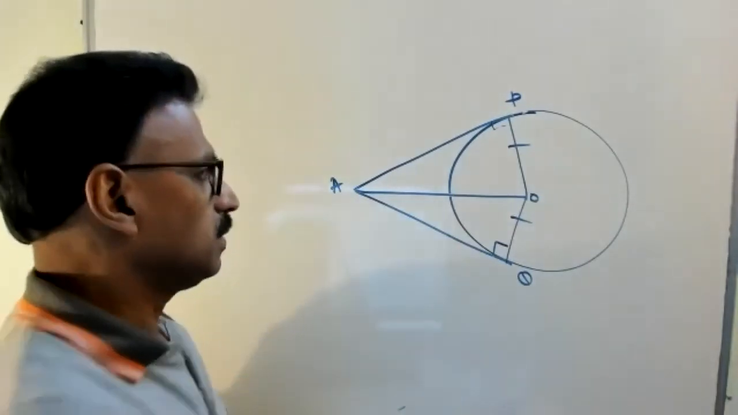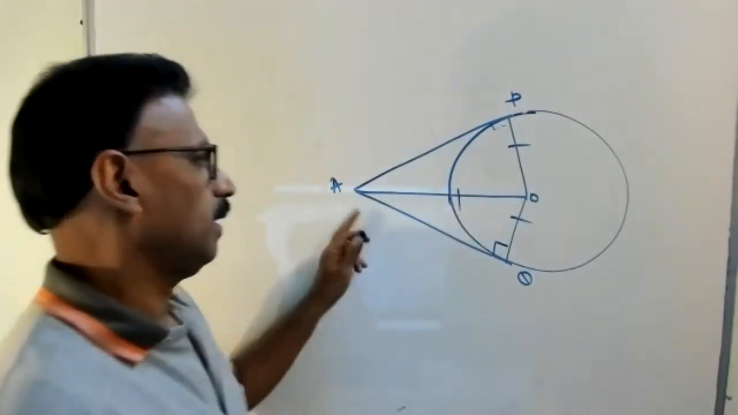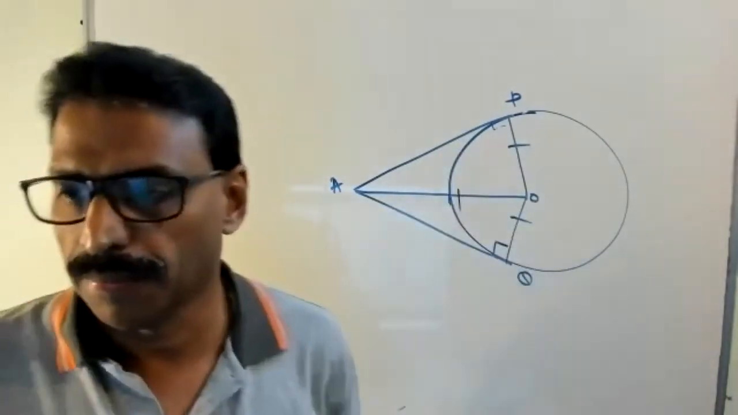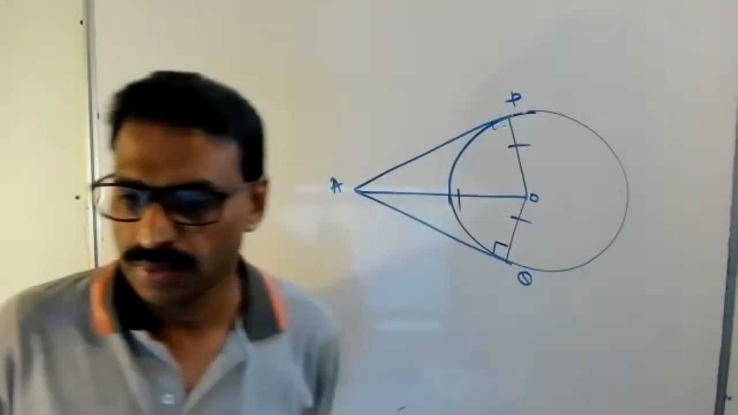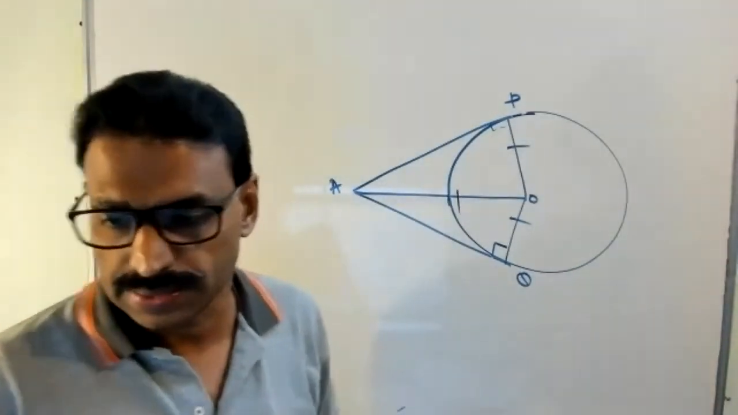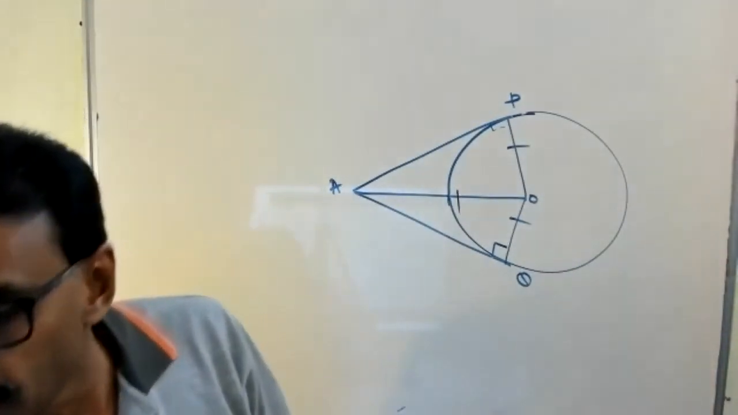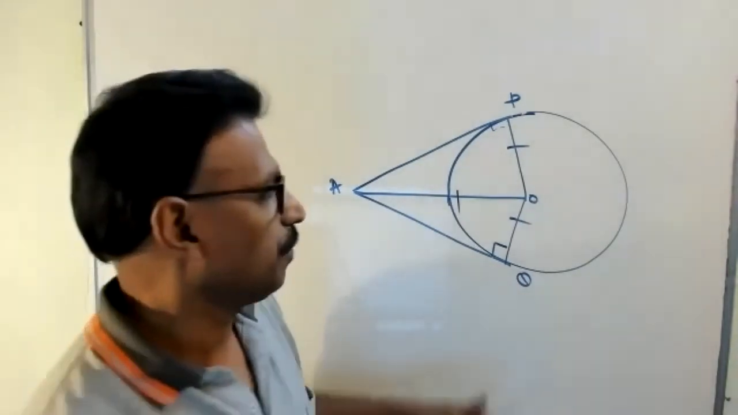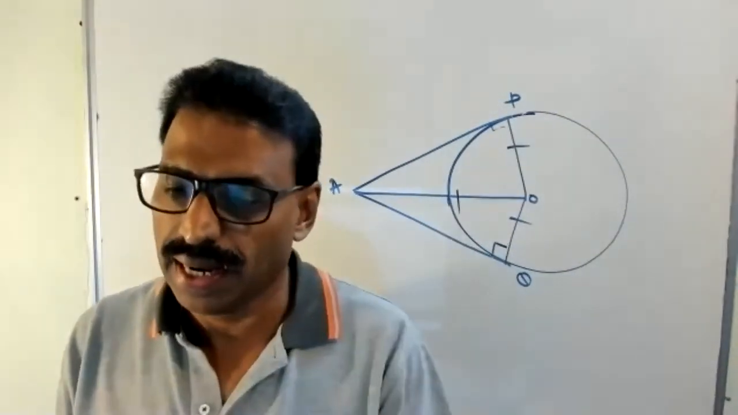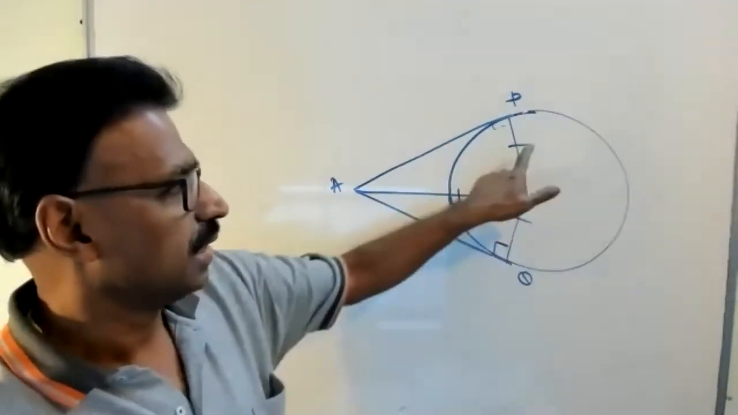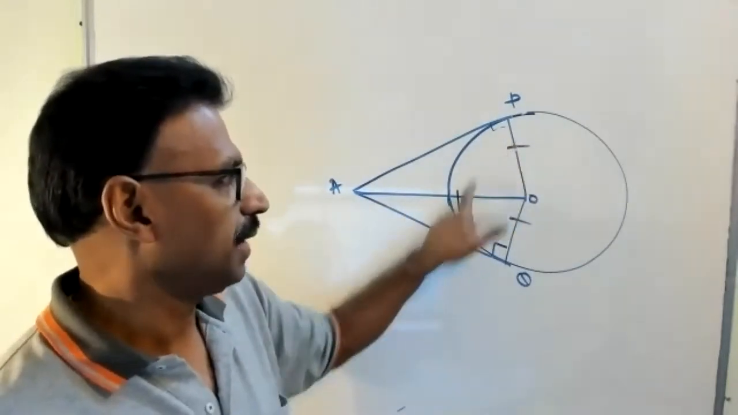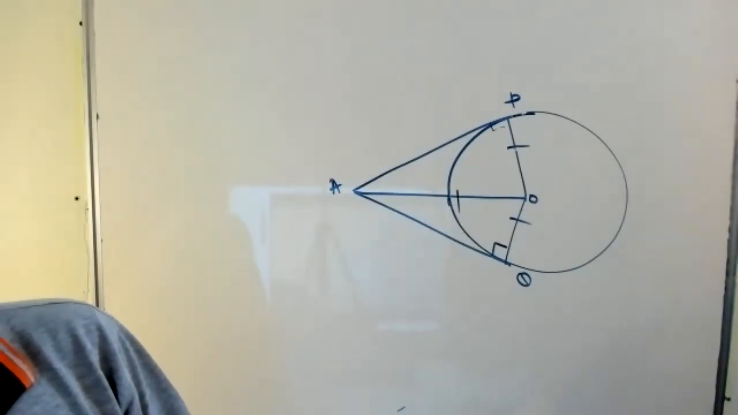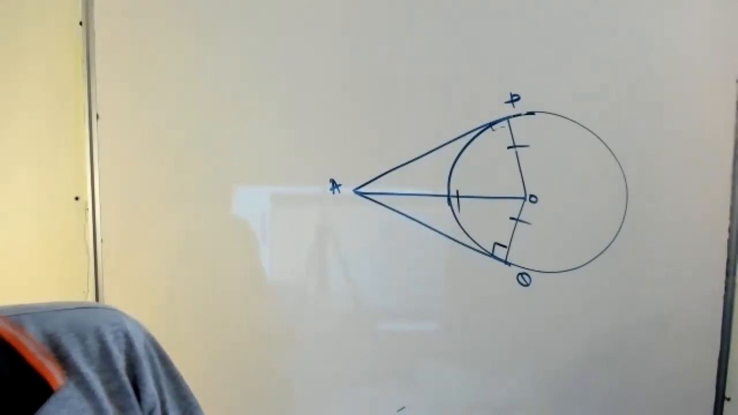Now this is common. OA equal to OA, common. Therefore, these two triangles are congruent. By which congruency? RHS. Not SAS. Who said SAS? SAS means side, angle, side. The angle should be in between.